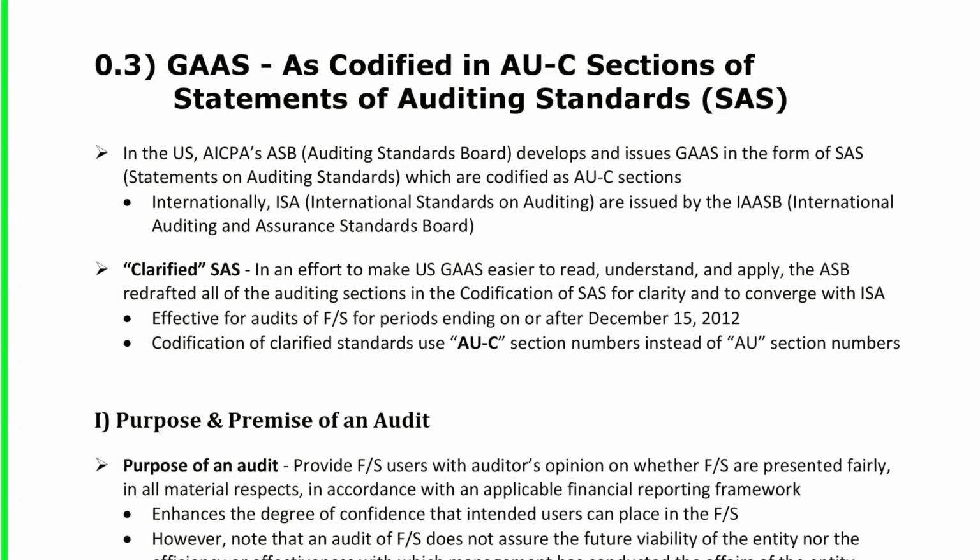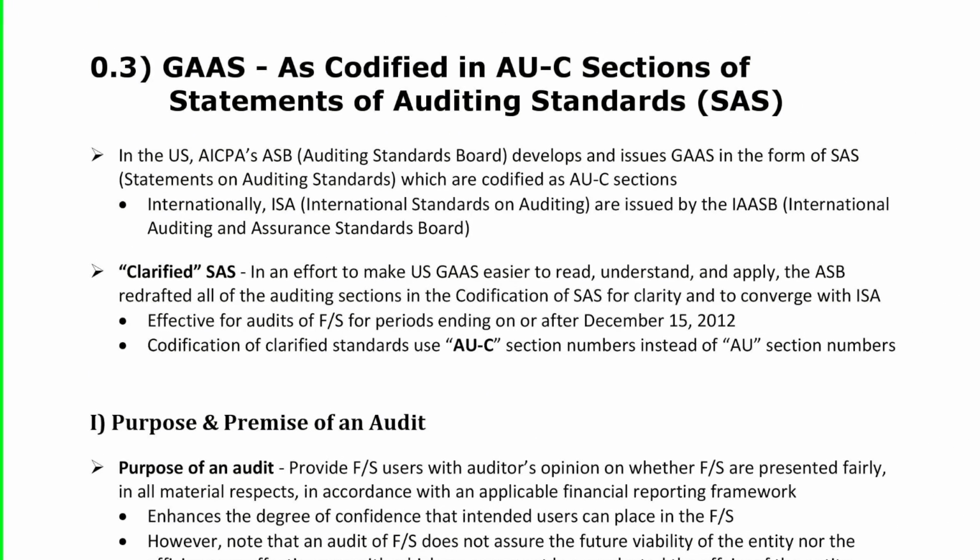On page 7, we're looking at GAS as codified in the AU-C sections of SAS. So let's talk about it. So in the US, highlight AICPA's ASB, that's the Auditing Standards Board. They develop and issue GAS in the form of highlight SAS, which is the statements on auditing standards. On the next bullet, put a box around clarified SAS.